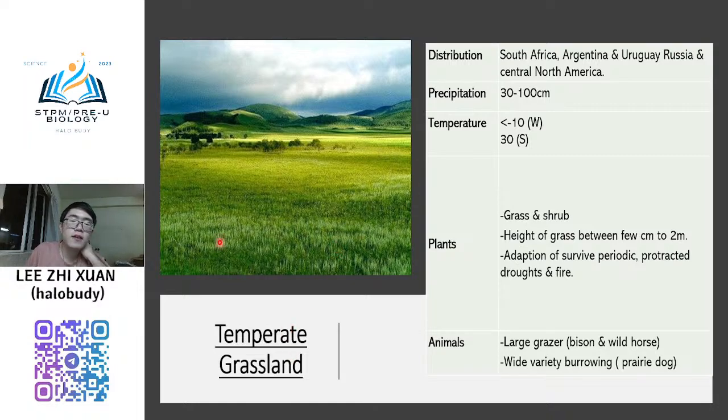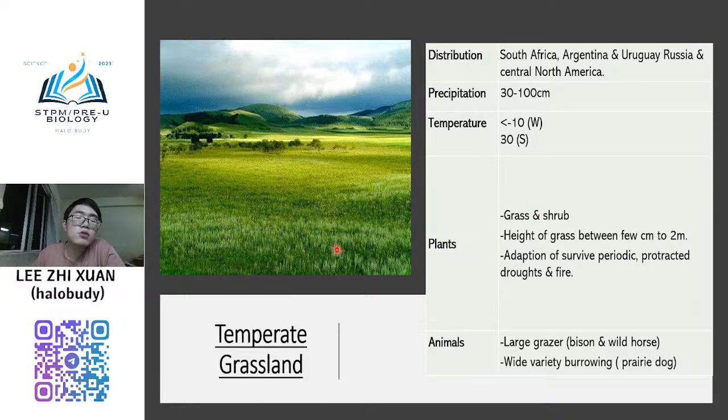You can see here, you will take the picture from Google, right? Wow, very beautiful, right? Normally you want to go there. Some parts of South Africa, Argentina, Uruguay, Russia, and also north central North America, you can see this kind of environment. The precipitation can go up to 100 cm per year. The temperature during winter can go below zero, and during summer it can go up to 30 degrees Celsius.